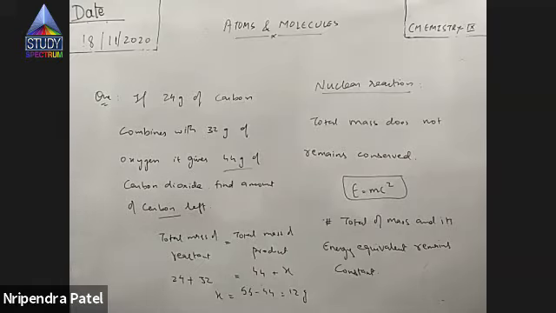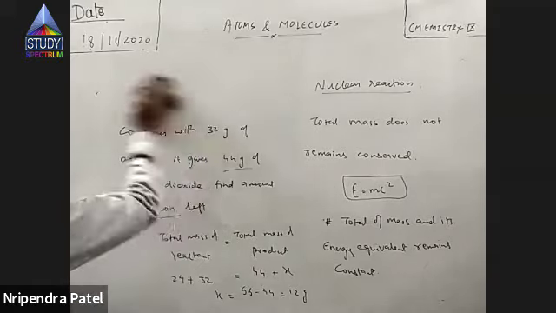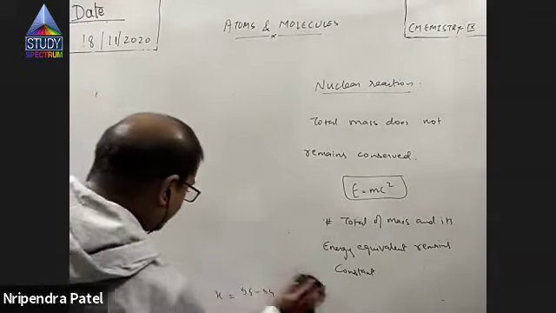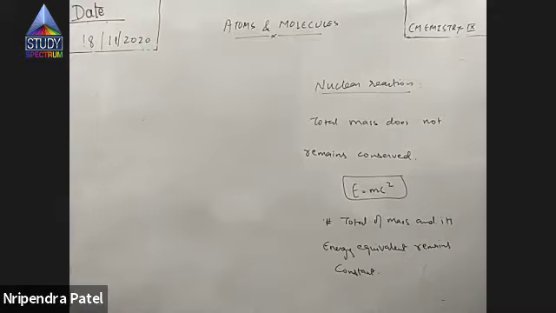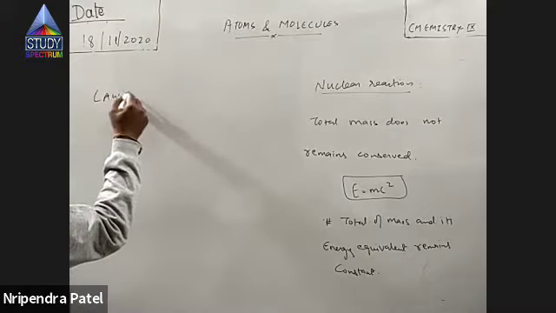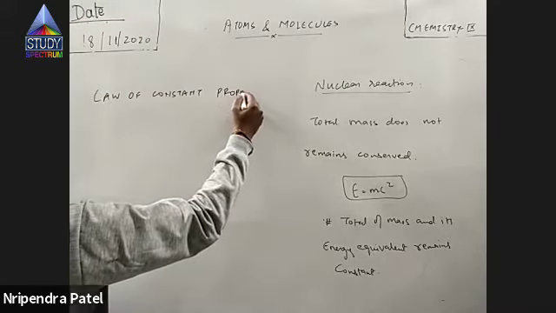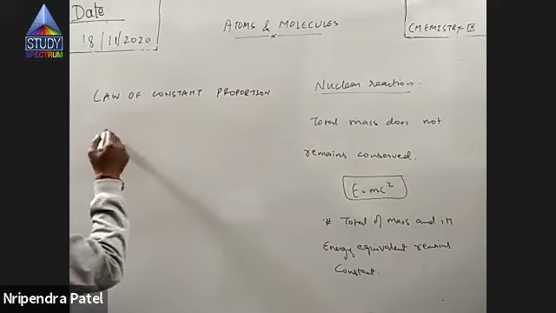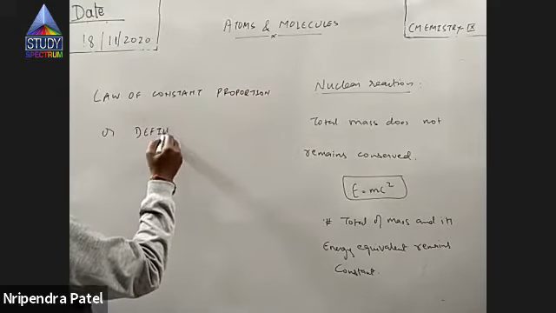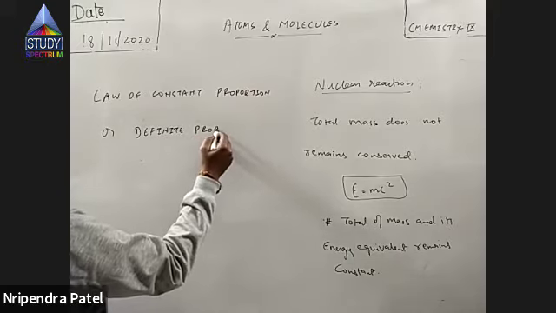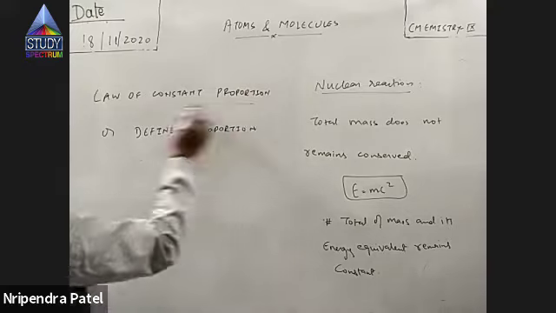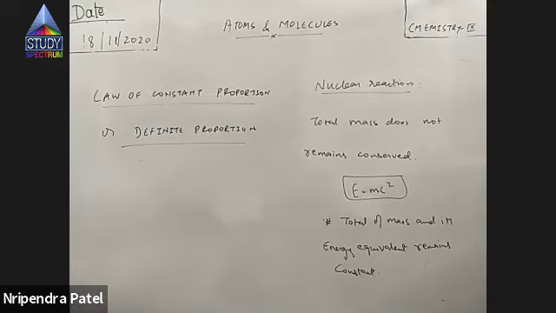Now, this is first law. The next law is law of definite proportion. The law of constant proportion, or law of definite proportion. This deals with composition of compound. Law of definite proportion or law of constant proportion. It deals with composition of any compound. What does this statement say?